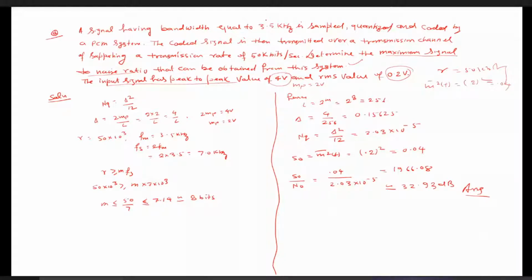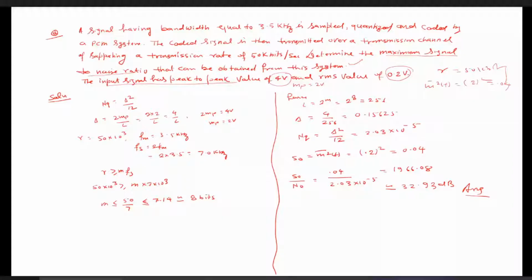And if that signal is sampled, quantized, and then transmitted over a PCM system whose transmission rate is 50 kilobits per second, then we need to calculate the maximum signal to noise ratio for the PCM system. So first, we need to calculate the NQ, that is the quantization noise, which is given as delta square by 12. So delta is given as twice MP divided by L, twice MP is 2 into 2, which is 4 by L.